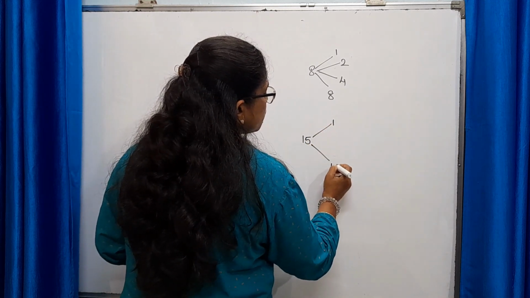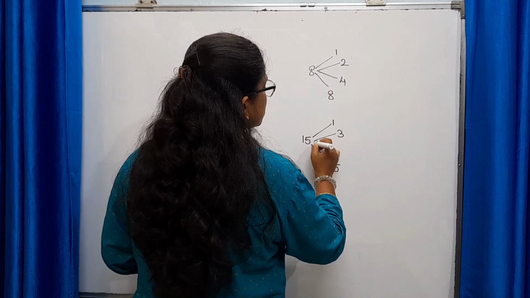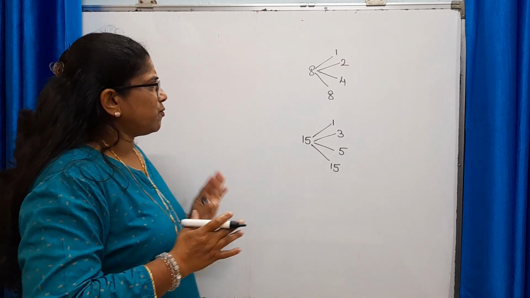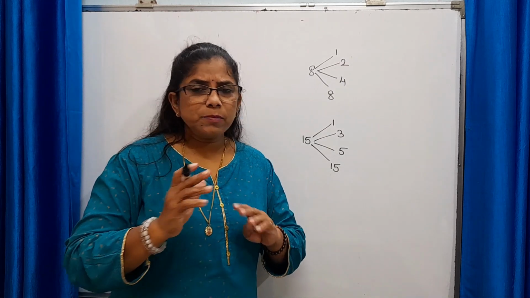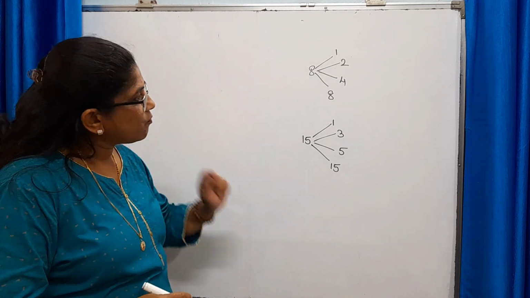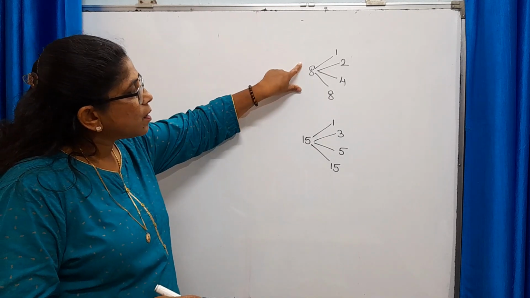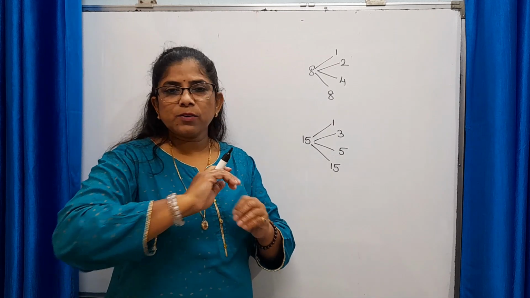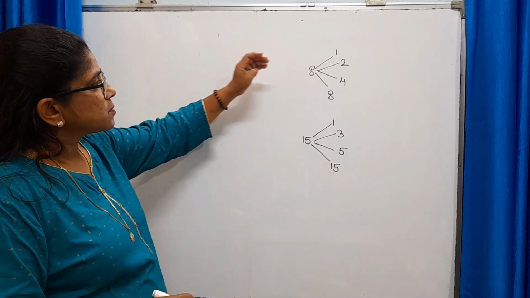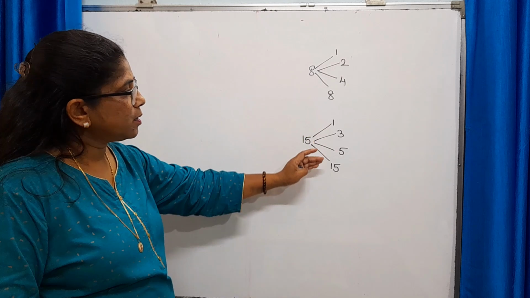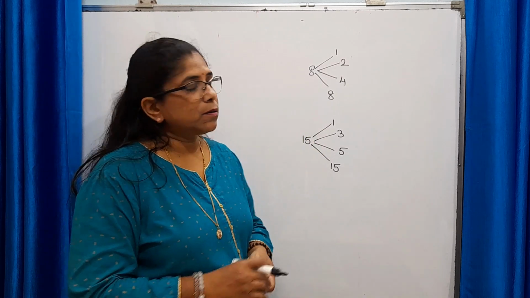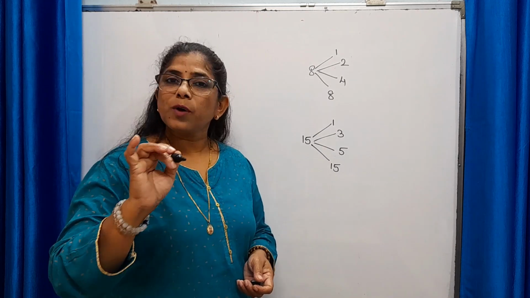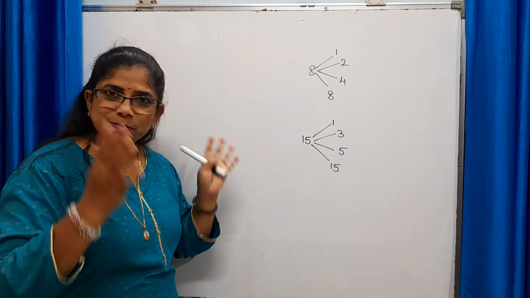1, 15 and apart from this 3 and 5 are the factors of 15. 8 and 15, they are not prime numbers, they are composite numbers, they have more than 2 factors. But do we have any common factor in these factors of 8 and 15? No. 1 is exceptional case because 1 is factor of each and every number. So here 2, 4, 8 and here 3, 5, 15. So there is no common factor between 8 and 15. So such numbers are called as co-prime numbers. This concept is also clear.